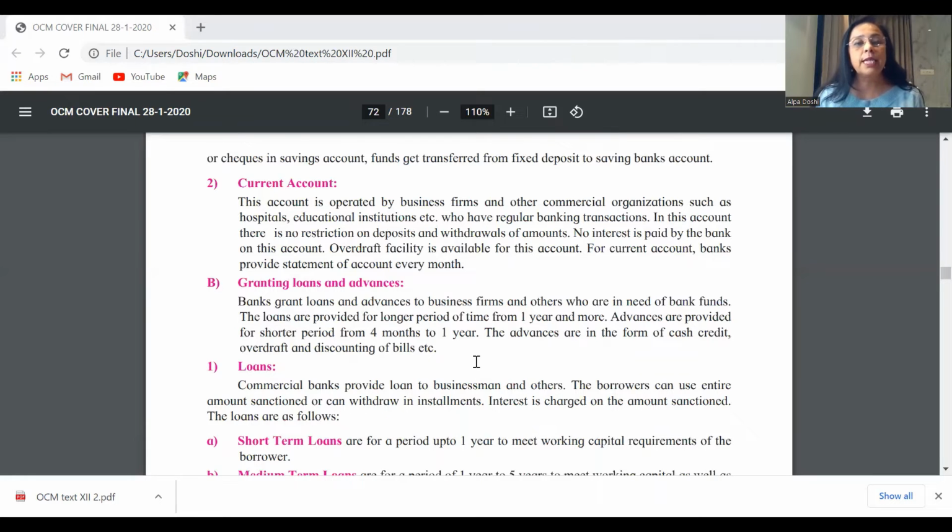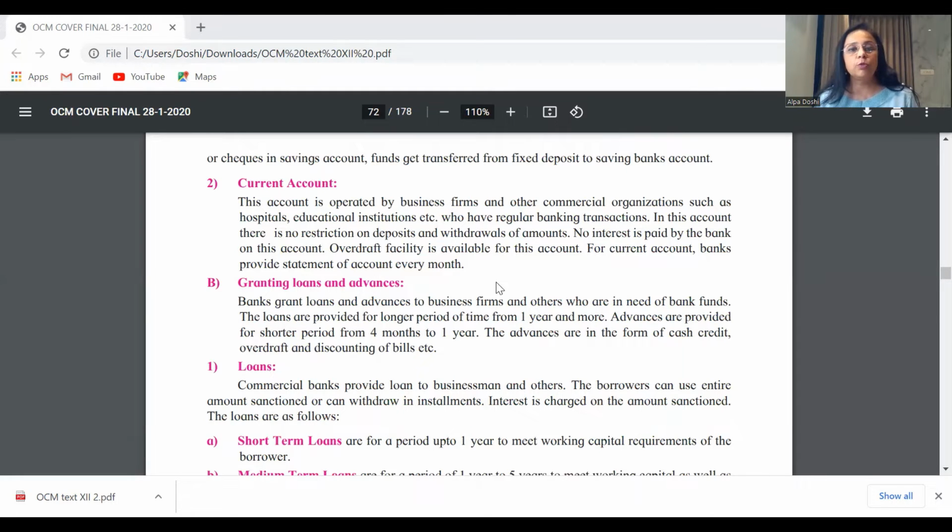which comes under the lending function. Banks perform the primary function of giving loans and advances on a short-term and a long-term basis. Overdraft is a facility available to current account holders, and it is a short-term loan given by banks to their customers. So this is how you have started with the introduction.